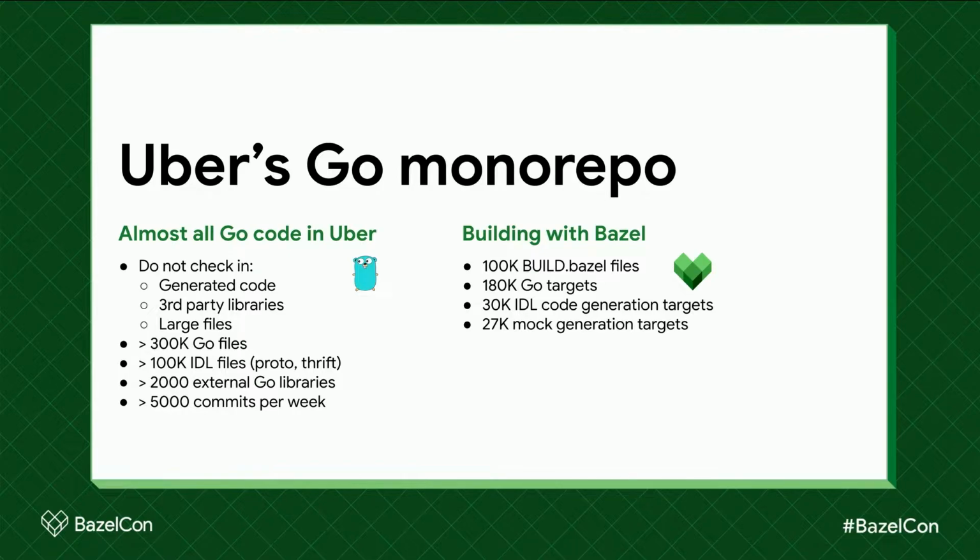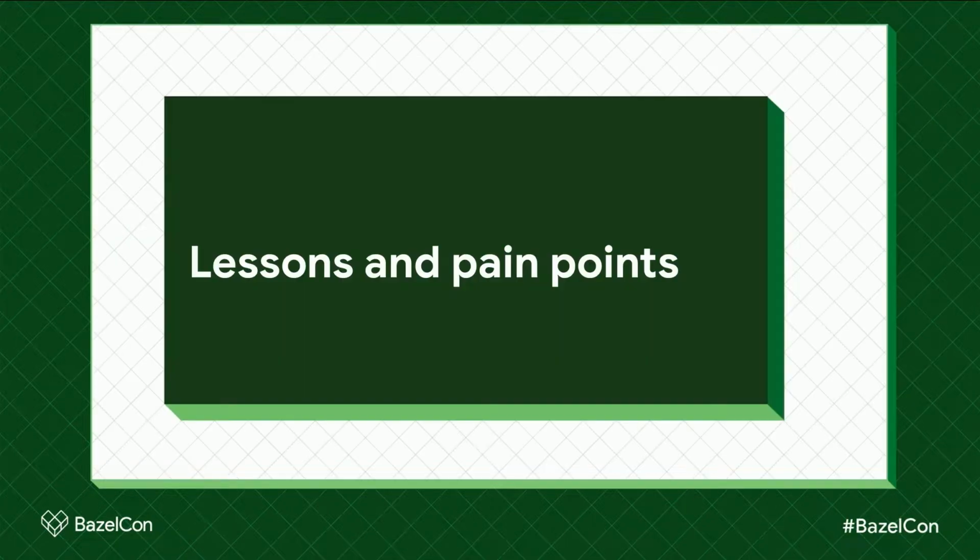But still, we have over 300,000 Go files, over 100,000 IDL files, importing 2,000 external Go libraries, and receiving 5,000 commits per week. So building this with Bazel, we get over 180,000 Go targets together with tens of thousands of code generation targets. So what are our lessons and pain points?